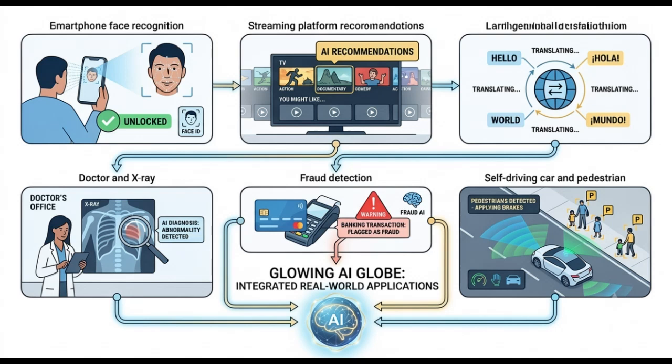You may already be using deep learning without realizing it. When your phone unlocks using your face, deep learning recognizes your facial features. When YouTube or Netflix recommends videos, it analyzes your viewing patterns. When Google Translate converts one language into another, deep learning helps understand the meaning of sentences.